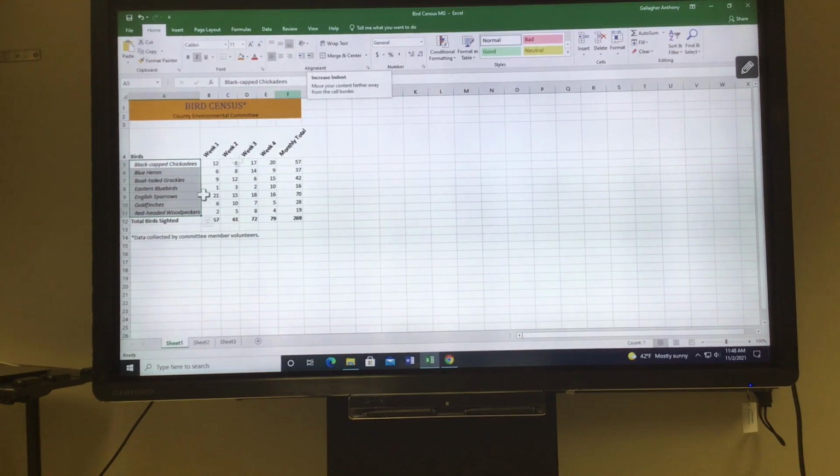Alright, next it wants us to right align the data in cell A12. So right align is right up here in the alignment group, and it just moves it over to the right side.